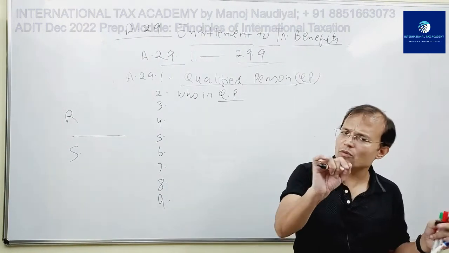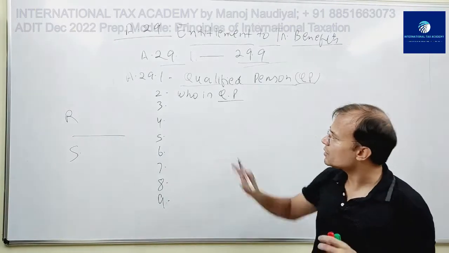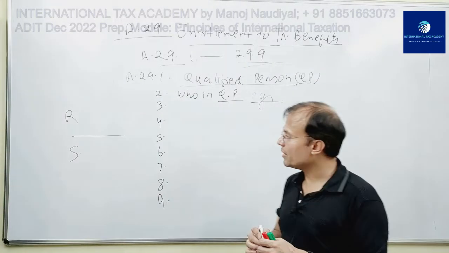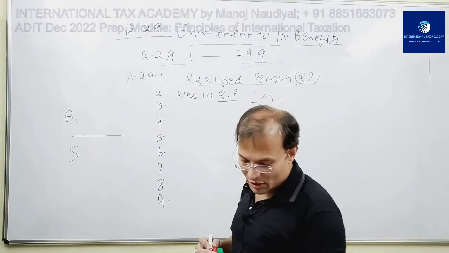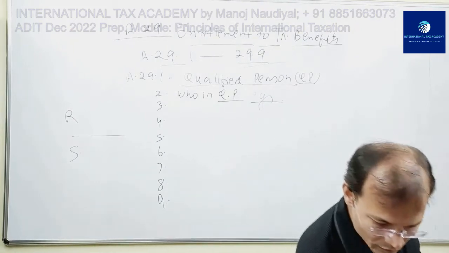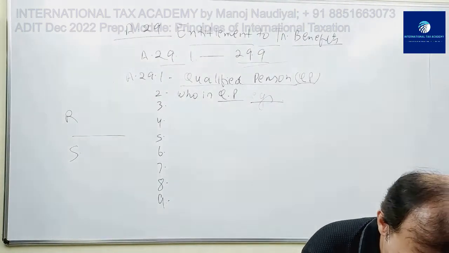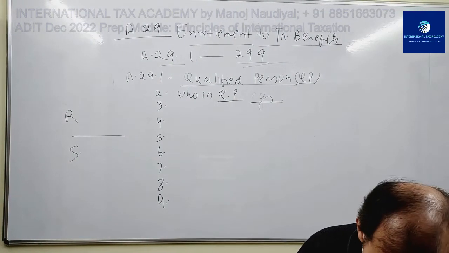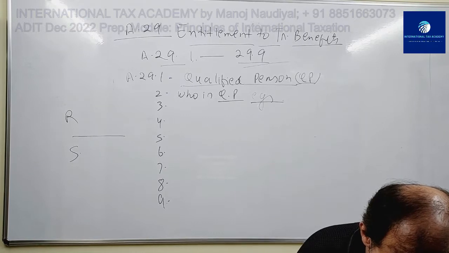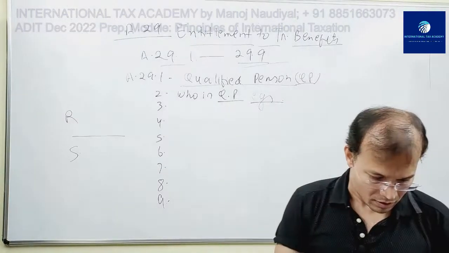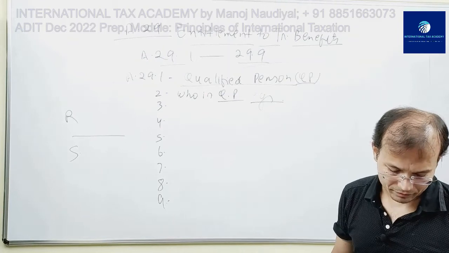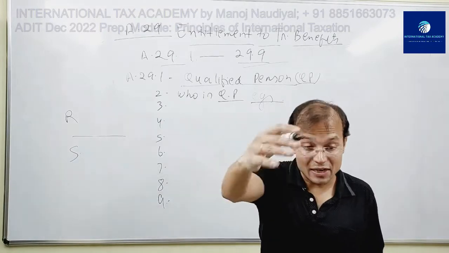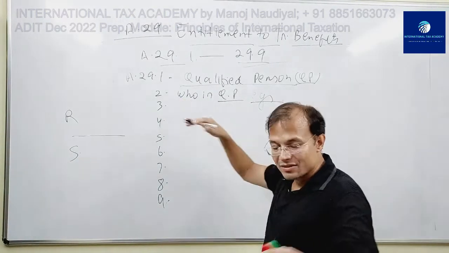And there are illustrations or examples of qualified persons in further clauses. So 29(1) says that qualified persons are entitled to treaty benefits. 29(2) illustrates who is a qualified person.